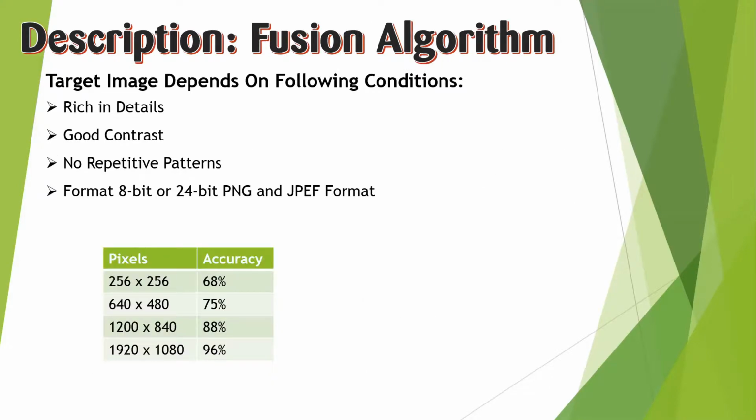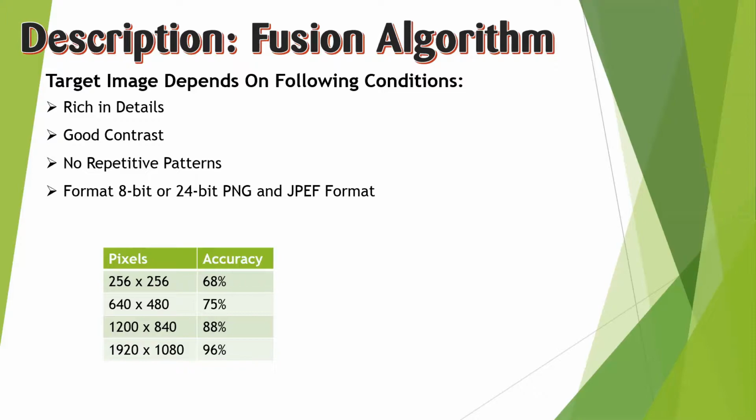Next is the fusion algorithm. It is an upgraded version of our SLAM algorithm, and in the Vuforia SDK, this algorithm is used. It is a combination of SLAM and VI-SLAM, but it has certain conditions which have to be met. First, it should be rich in detail. It should have good contrast, and there should not be any repetitive patterns in it. Also, the more the pixels, the better its accuracy will be.